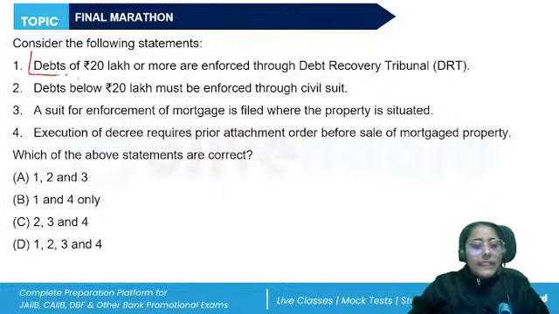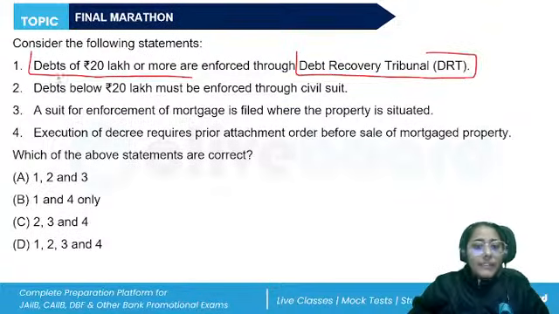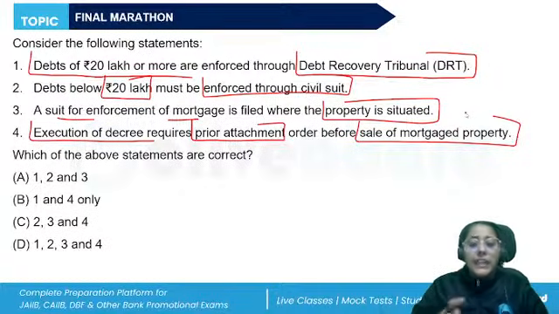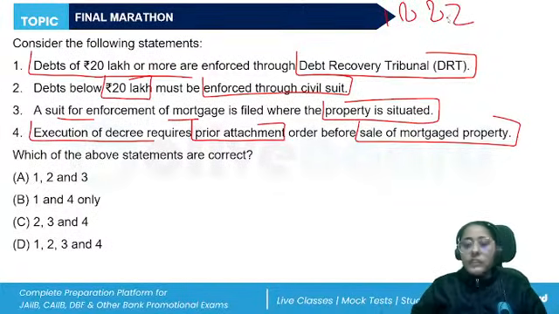Debts of 20 lakh or more are enforced through the DRT. Debts below 20 lakh must be enforced through a civil suit. Suit for enforcement of mortgage is filed where the property is situated. Execution of decree requires prior attachment order before the sale of mortgage property. So now we are discussing the Transfer of Property Act of 1882. So what should be the correct answer?